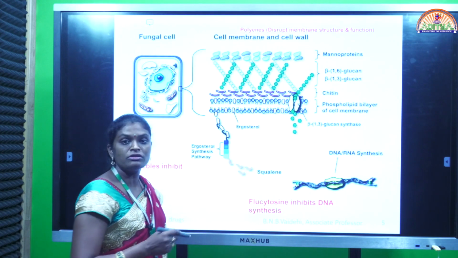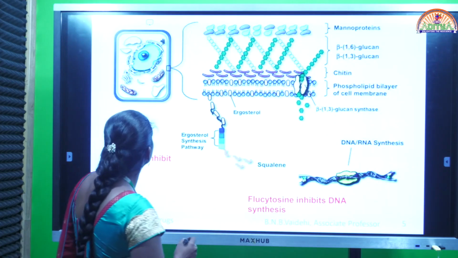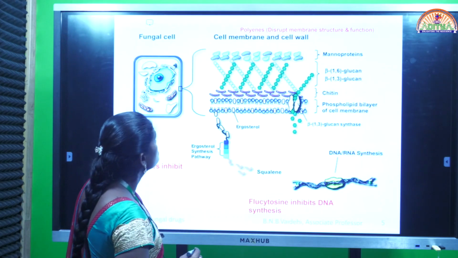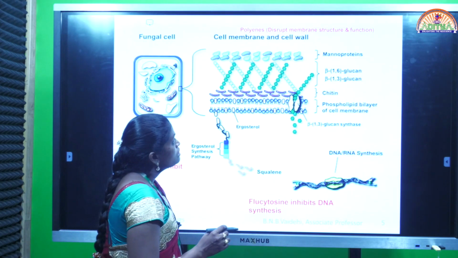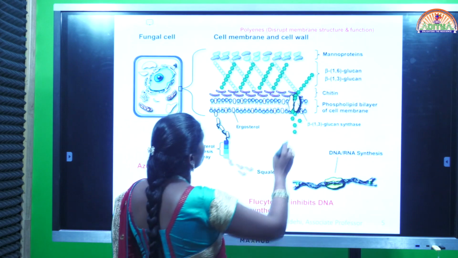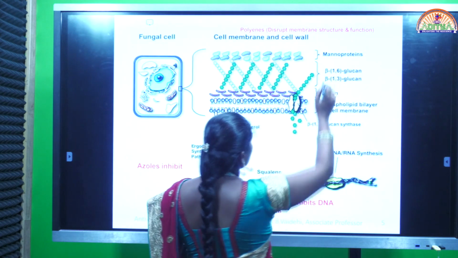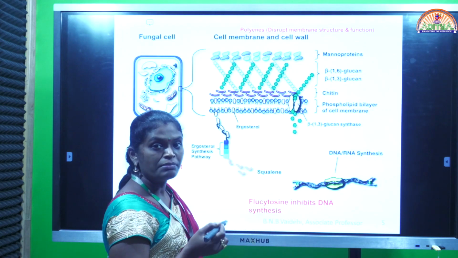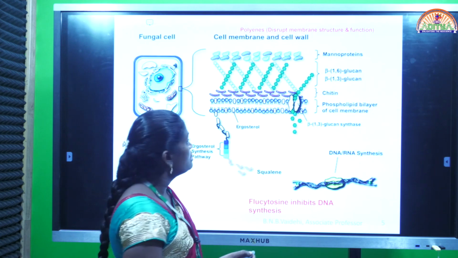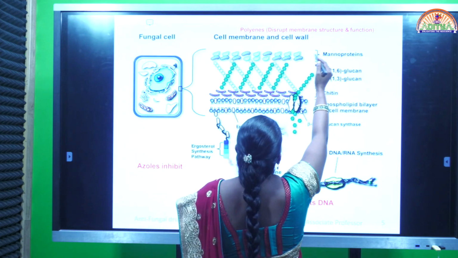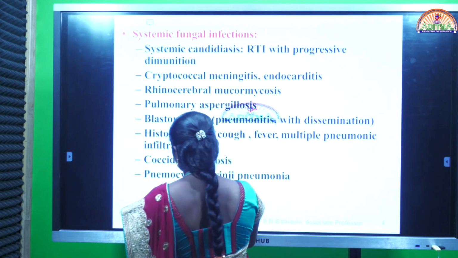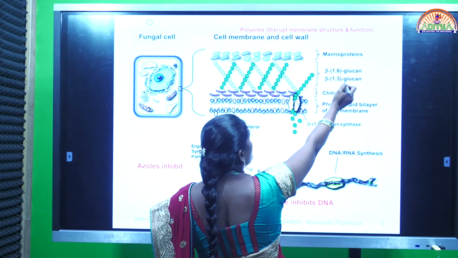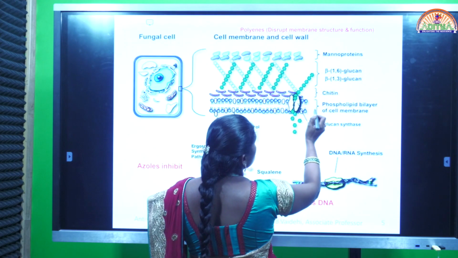This picture is showing the composition of the fungal cell membrane. Mainly the outer cell membrane of the fungi is taken as the important target for preparing drugs called antifungal agents. If you see the composition, this is called mannoproteins, and these are called beta 1,6-glucan and 1,3-glucan, this is called chitin, and this is the phospholipid bilayer of the cell membrane.